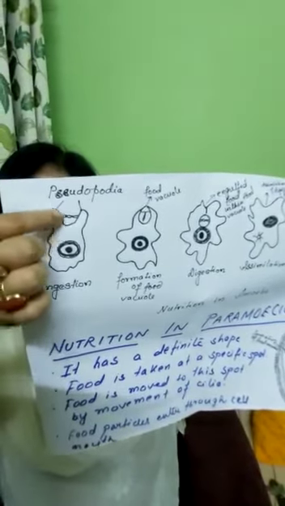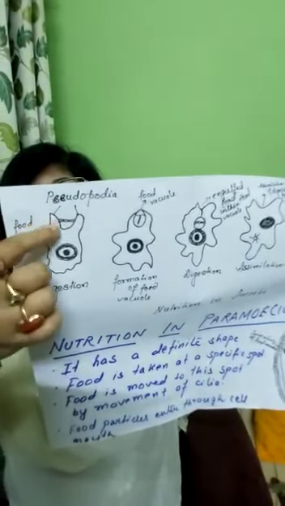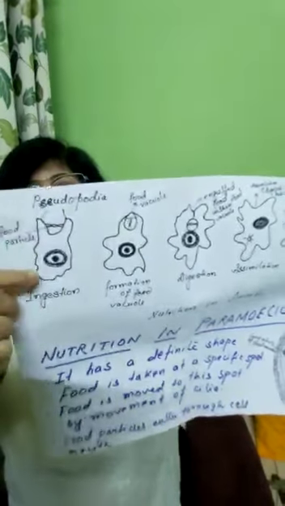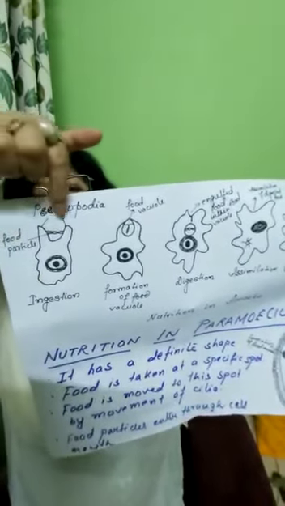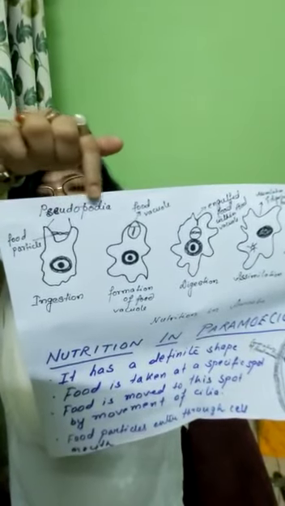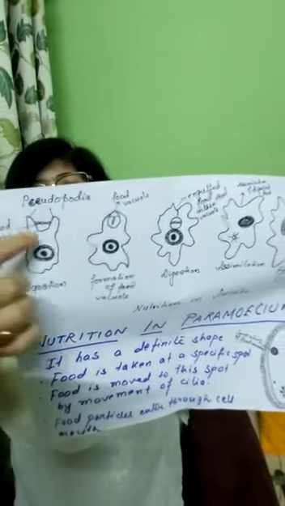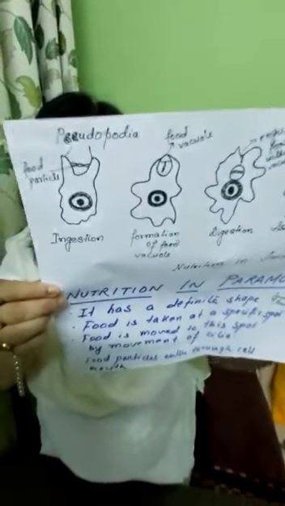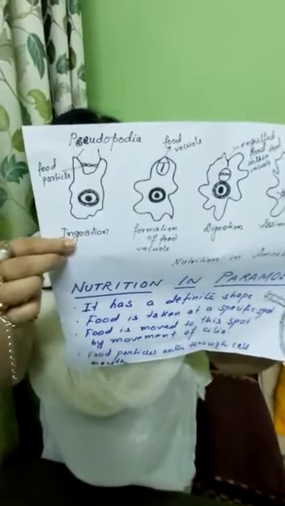And see these two finger-like projections. It is trying to make a finger. These two finger-like projections are known as pseudopodia, or false feet. And this is the food particle in between them. So this is the process of ingestion.